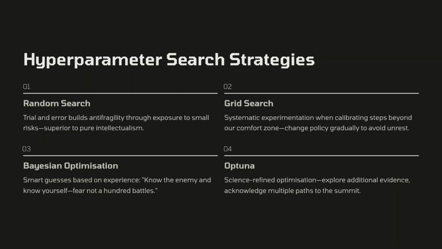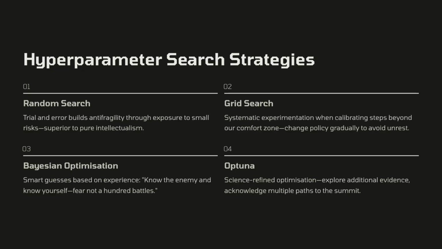Hyperparameter search strategies. Machine learning developers can use several strategies. Random search, trying random combinations. This resembles Nassim Taleb's idea that trial and error is superior to intellectualism, since exposure to small risks builds anti-fragility. Grid search, testing every option, reflecting the experiments we run when stepping outside our comfort zone. As Machiavelli advised, always change policy gradually to avoid unrest.